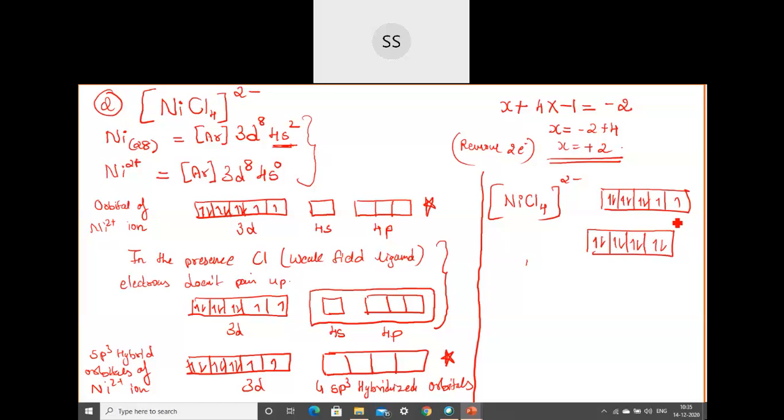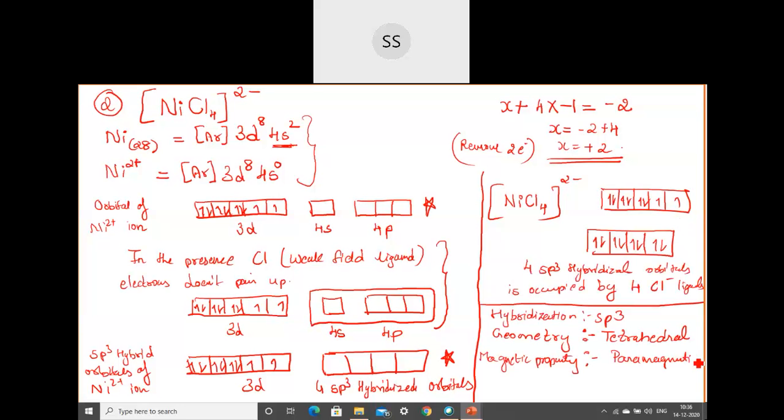And then come to the magnetic property. When you are explaining the magnetic property, check the metal. You can see in the metal the electrons are unpaired. Unpaired electrons are present. That means the complex will be paramagnetic in nature.